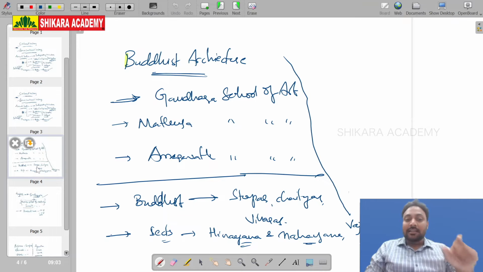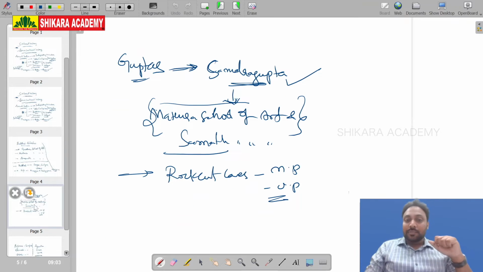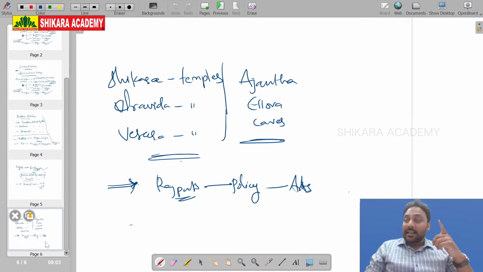Okay, when it comes to Buddhist architecture, Gandhara, Mathura, Amaravati, and also Stupa, Chaitya, Vihara, and also within Buddhism, Hinayana, Mahayana, Vajrayana Buddhism. Then next Gupta, Samudragupta, Mathura School of Art and Sarnath School of Art, rock cut caves, Shikara style temples, Dravida style temples, and Vesara style temples, Ajanta Ellora caves.